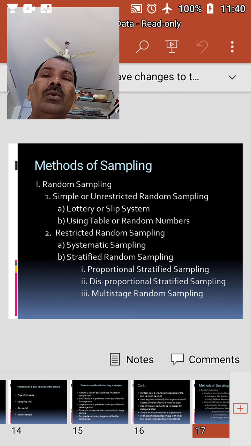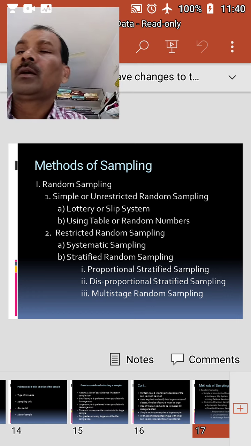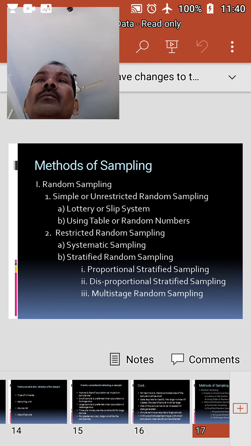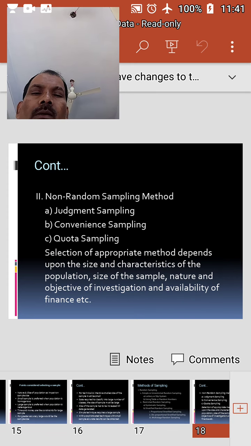For an effective use of the stratified random sampling technique, the following points must be kept in view. They are: the units included in the stratum must be homogeneous. Different strata should be independent of each other. There should not be any overlapping of the units and strata. It means that no item in the population should be included in more than one stratum.